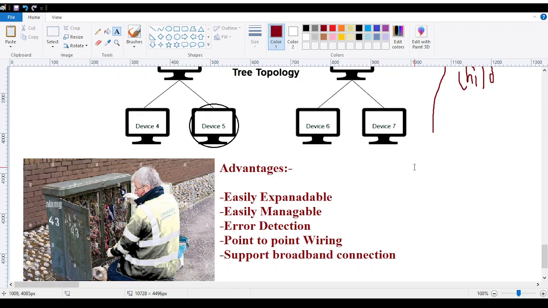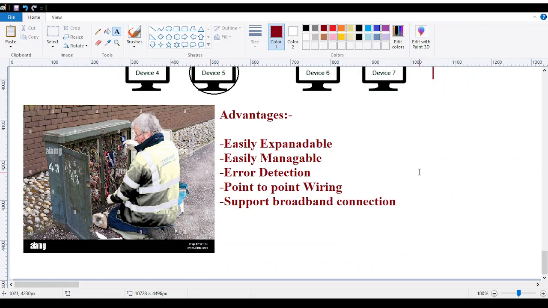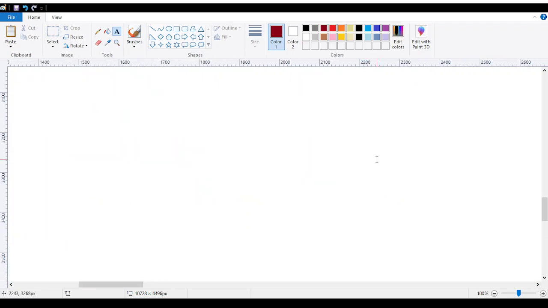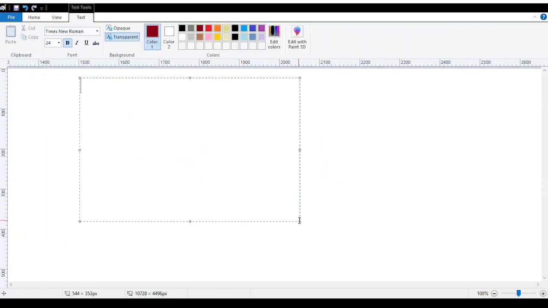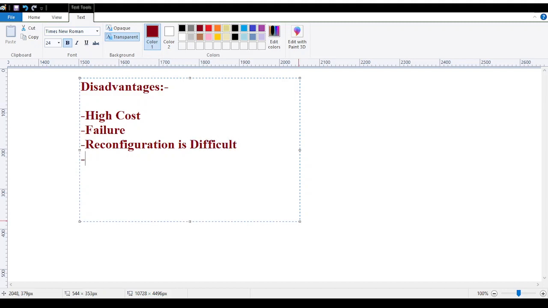If I come up with the disadvantages, let me go to another sheet. Yes. If I give you the disadvantages: the disadvantages are high cost, failure, reconfiguration is difficult, and difficulty in troubleshooting. Right? These are the things.